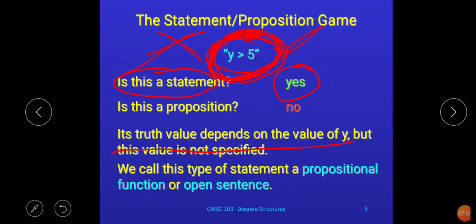So in this lecture we discussed two important concepts. The first one is that in discrete structure, all kinds of mathematical expressions are treated as statements. Another important point we discussed is that in this example we don't know y, and that's why it is not possible for us to predict the value of this expression as true or false. That's why y greater than 5 is a statement, but it is not a proposition. Okay, so I hope you are getting this point.